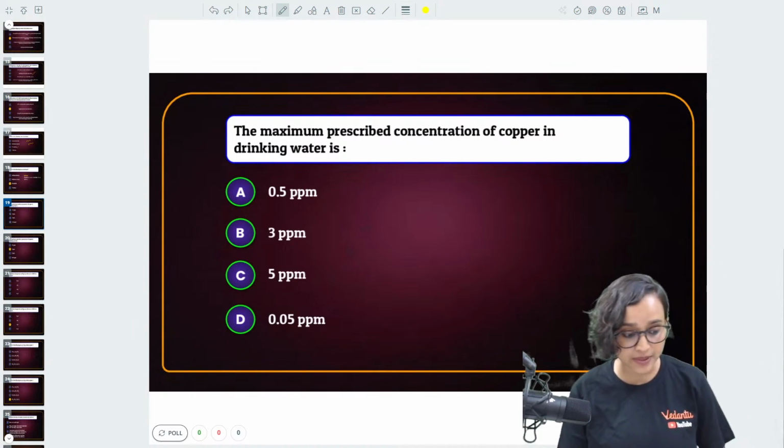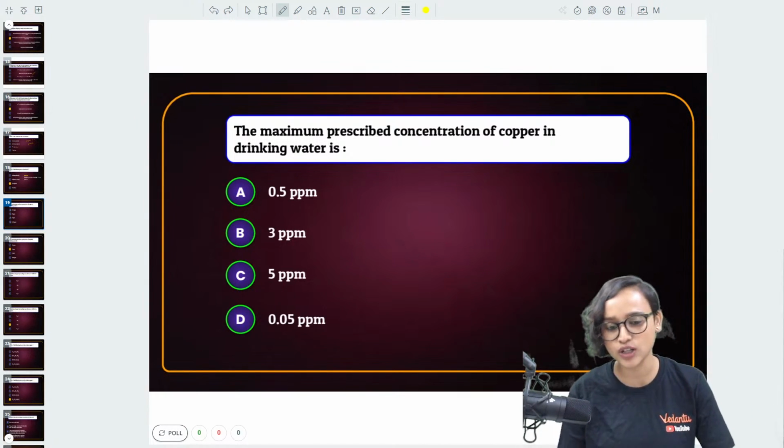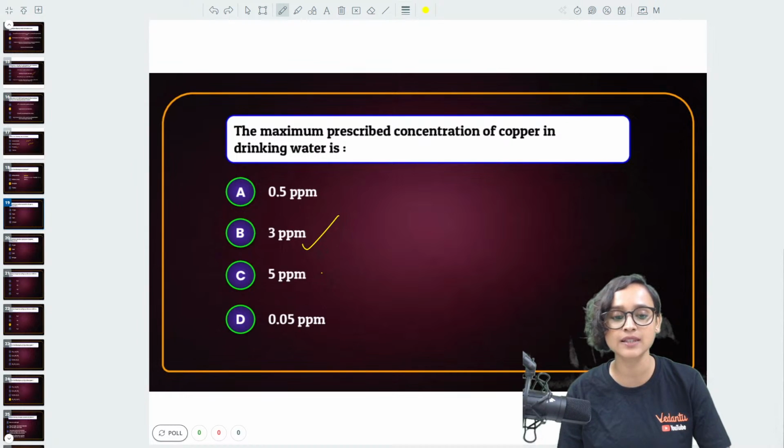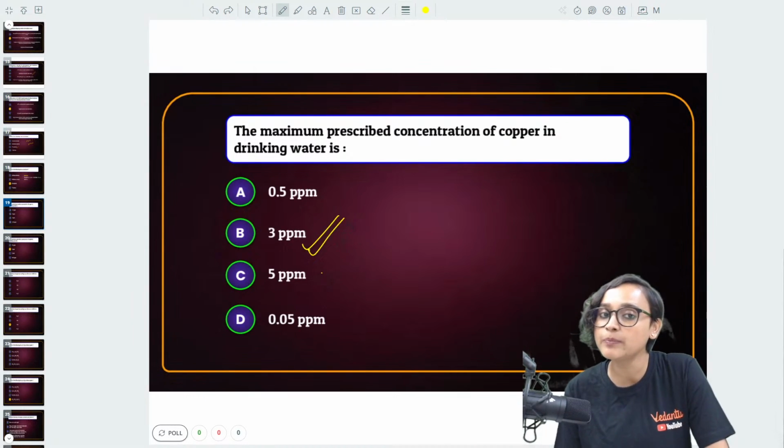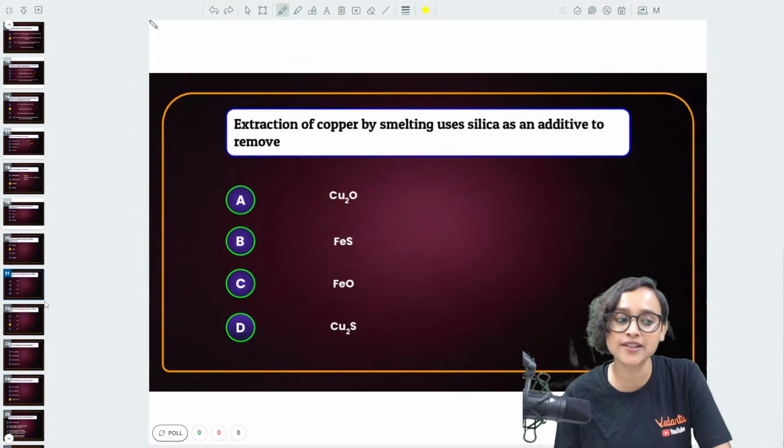Sahiti, very good, absolutely right. Aditya is again right. No, Sardar, and no, Kalpana. The correct answer is 3 parts per million, okay? The maximum prescribed concentration of copper in drinking water is 3 parts per million. Okay? Alright, moving on to the next question.